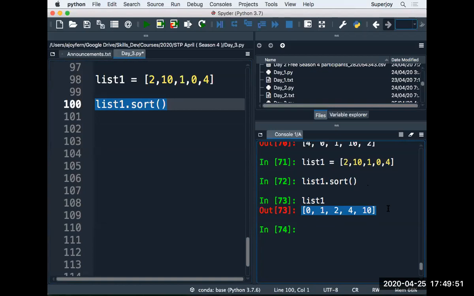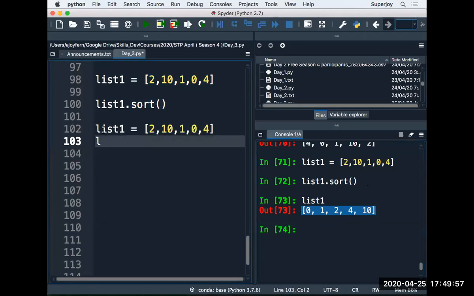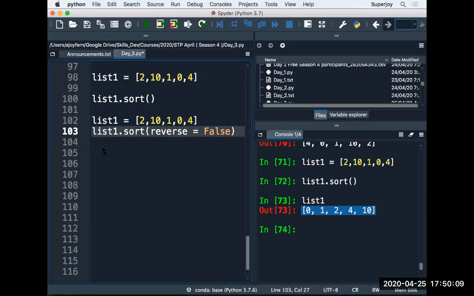If you want to sort them in decreasing order, there is a parameter, I think, reverse equal to false. Let me check if that is working. Or reverse equal to true, I think I should say reverse equal to true.